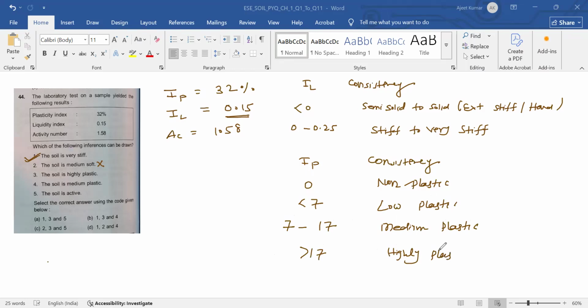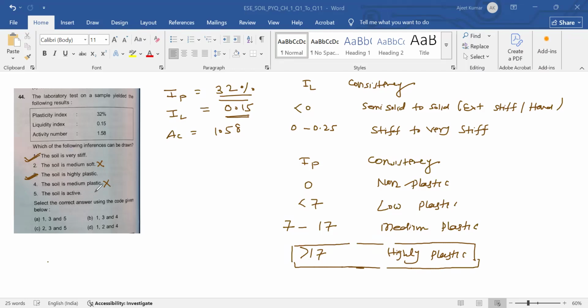Highly. So this value comes in this range. Okay, so this is highly plastic. So option number 3 is the correct one. The next is the soil is medium plastic. This is wrong. The soil is active.